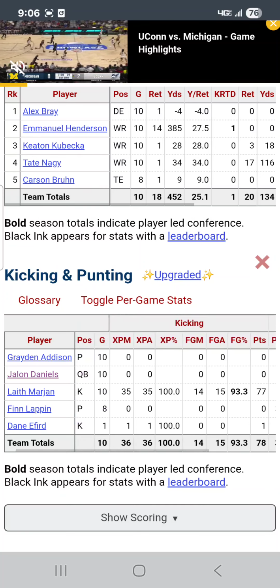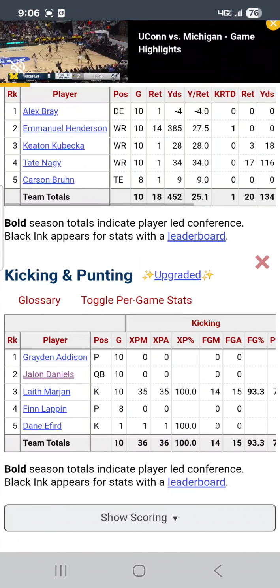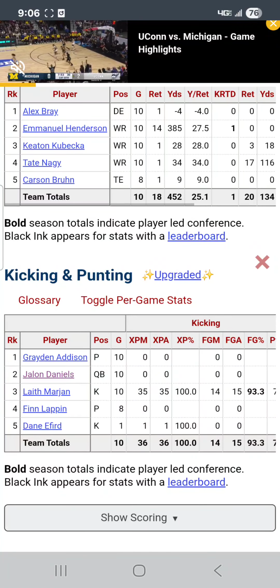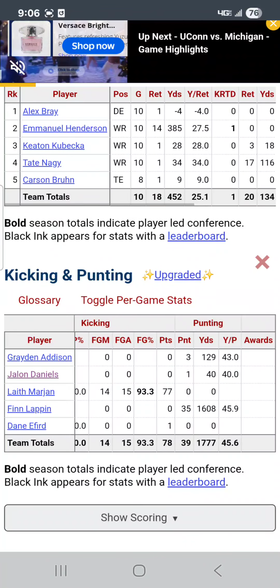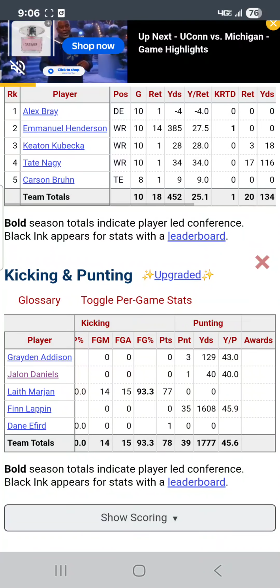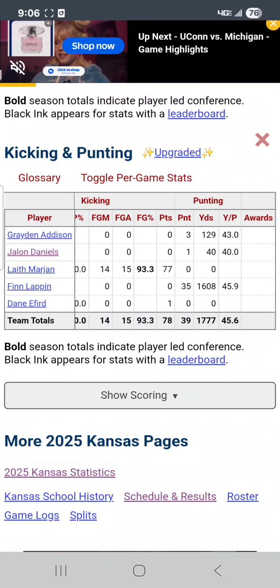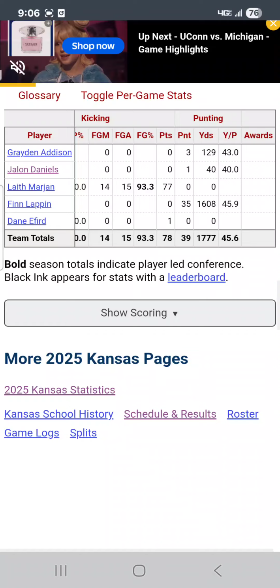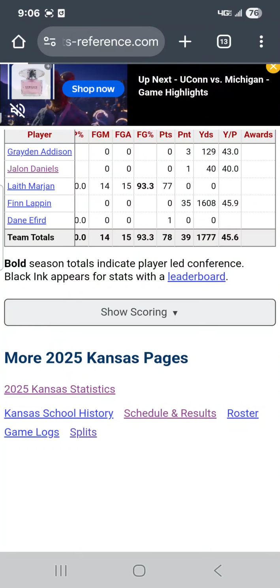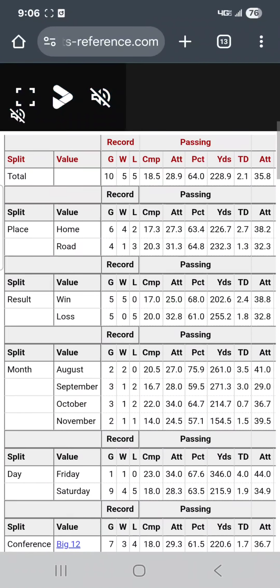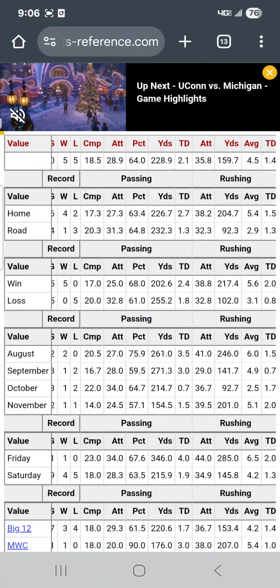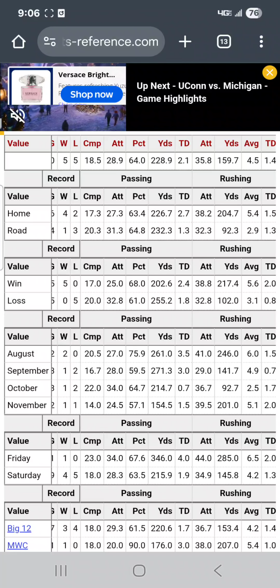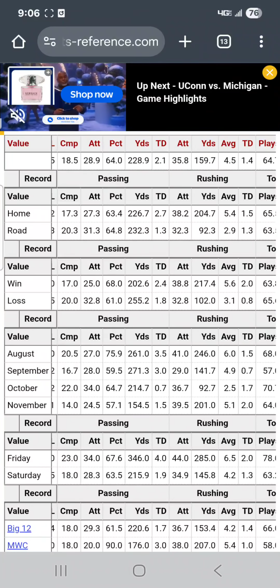Punting the ball, we have Finn Lappin with 33 punts, 46 yards per punt. So, not bad. Special teams, okay? 1 and 3 on the road. They pass for more yards on the road than they do at home. But rushing, look how far it goes down. Rushing yards per game.